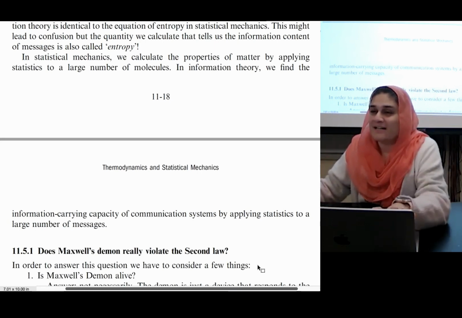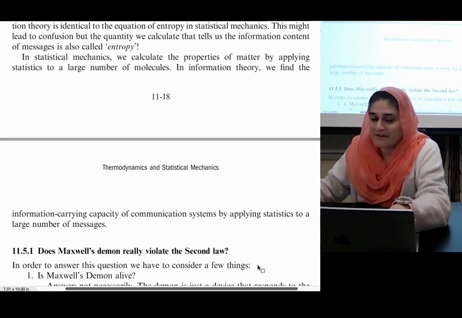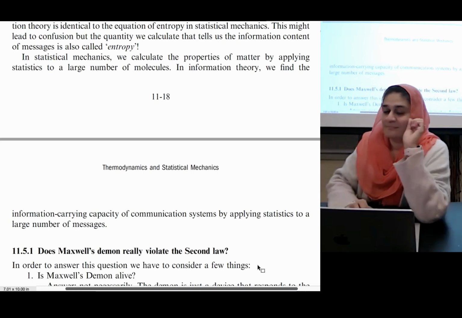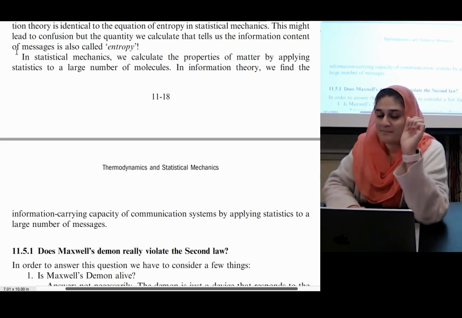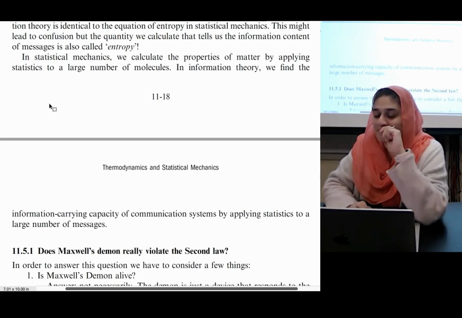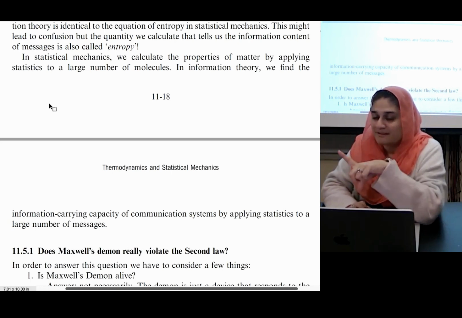In statistical mechanics, we calculate the properties of matter by applying statistics to a large number of molecules. In information theory, we find the information carrying capacity of communication systems by applying statistics to a large number of messages. Get it?